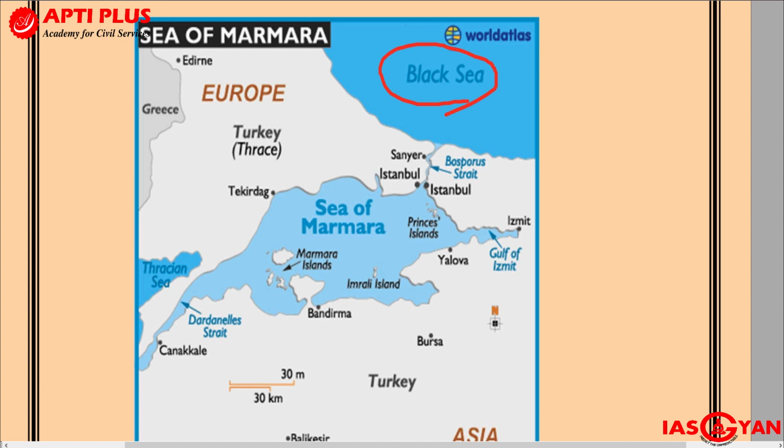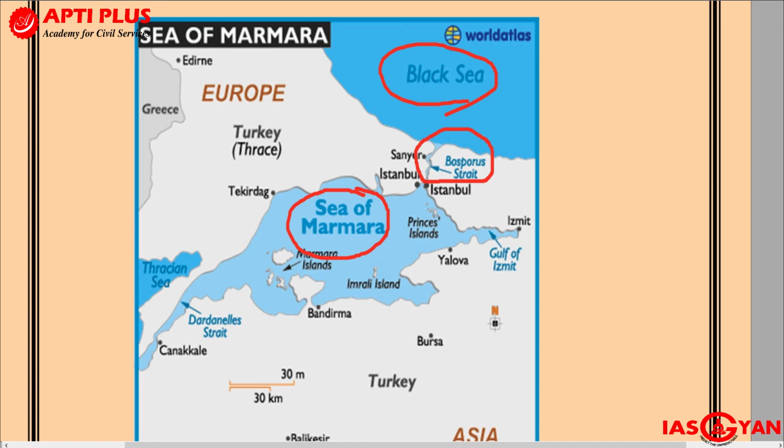So you have the Black Sea, and below that you will see another small sea which is called the Sea of Marmara. The Black Sea is connected with the Sea of Marmara through a strait again, and this particular strait is called the Bosporus Strait. You should be aware of these names and which are the two seas connected by such straits. So the Bosporus Strait connects the Sea of Marmara with the Black Sea.